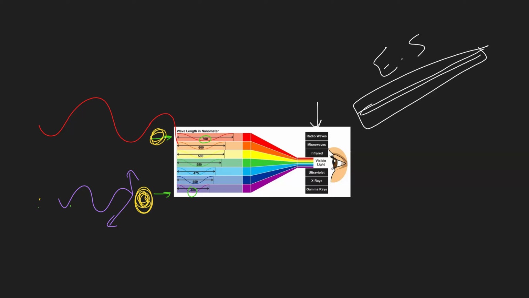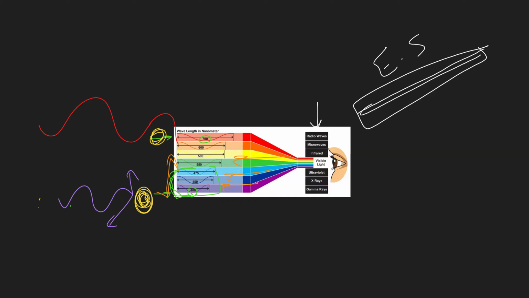Same thing here. When these colors are coming from the sun to the atmosphere of the earth, the particles in the atmosphere are usually in the size of the other what here? Wavelengths. So usually these colors, which are blue, indigo, and violet, get dispersed a lot more than red and orange and yellow.